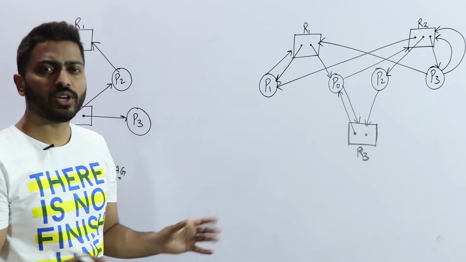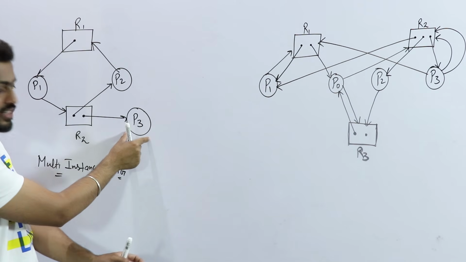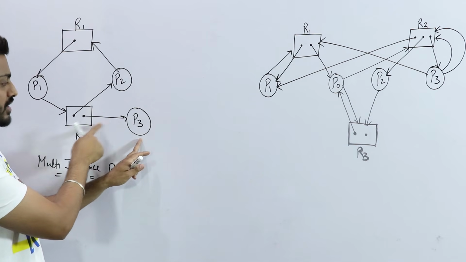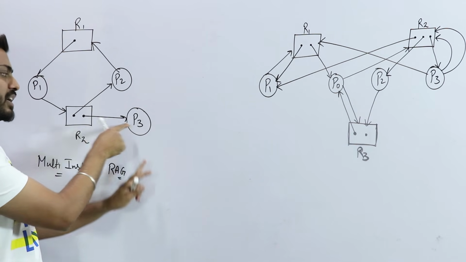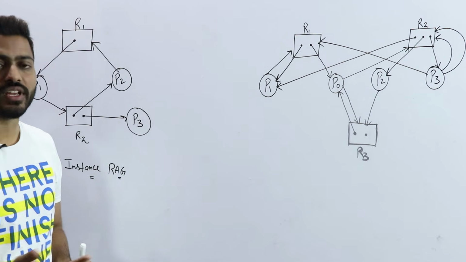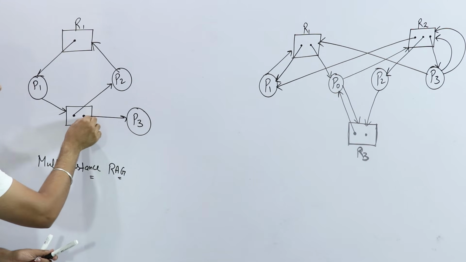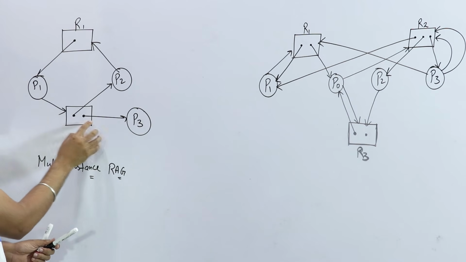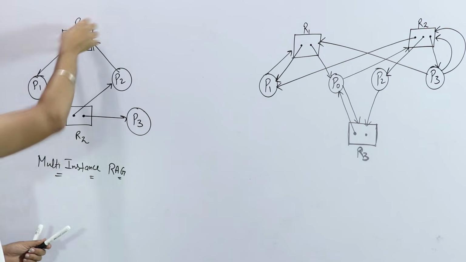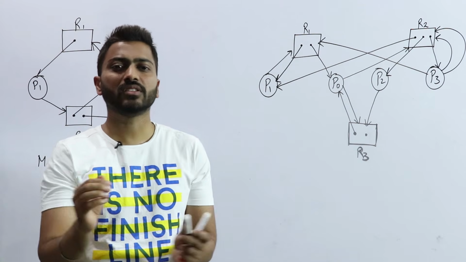So you can do it manually also. P3 is requesting nothing, so P3 will successfully execute. P3 needs one resource of R2, and it has one resource. When it executes, one resource of R2 will be free. That free resource will be given to P1. Then P1 will execute. When P1 executes, R1 and R2 both will be free. Then P2 will execute. This is the manual way of doing it.